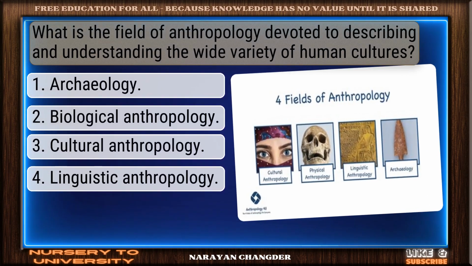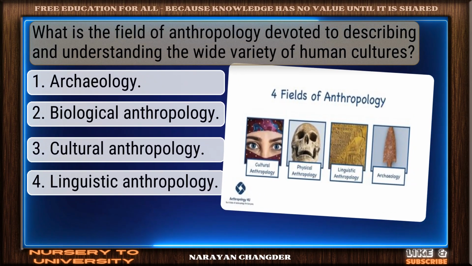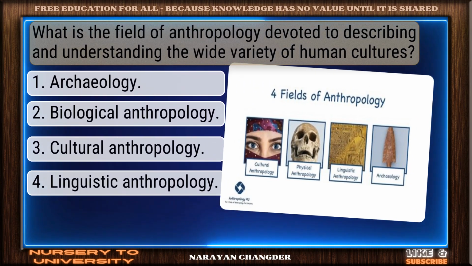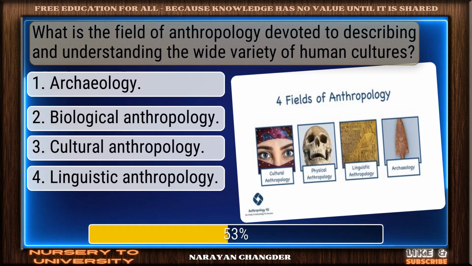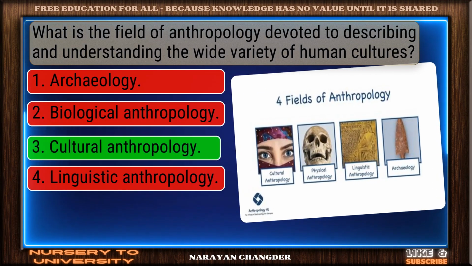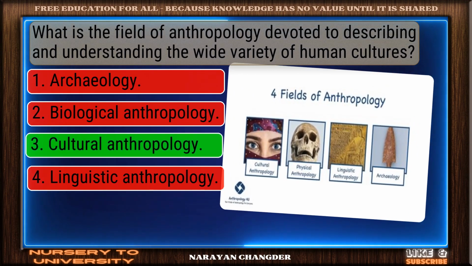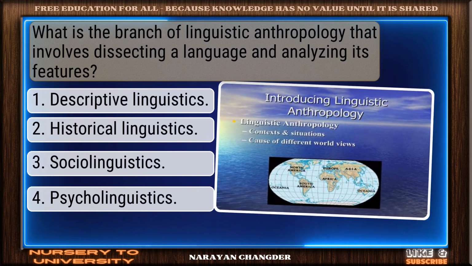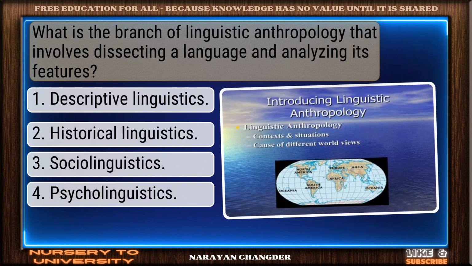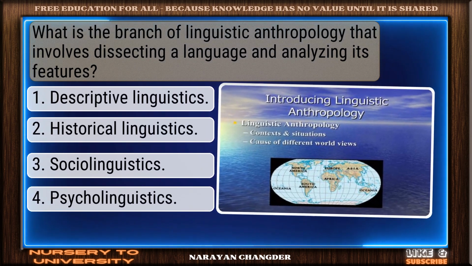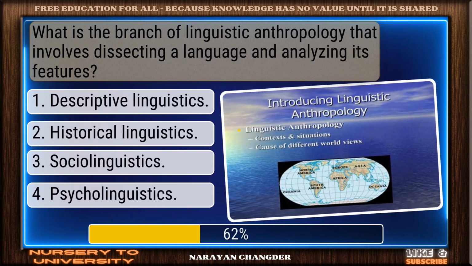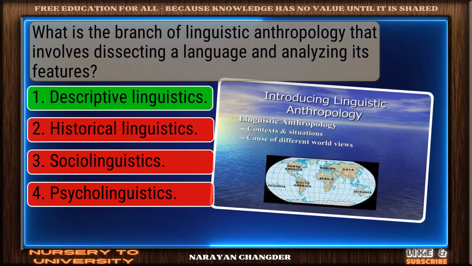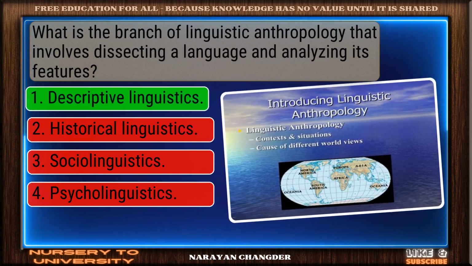What is the field of anthropology devoted to describing and understanding the wide variety of human cultures? Smart move. Cultural anthropology is an accurate answer. What is the branch of linguistic anthropology that involves dissecting a language and analyzing its features? Good job. Descriptive linguistics works well here.